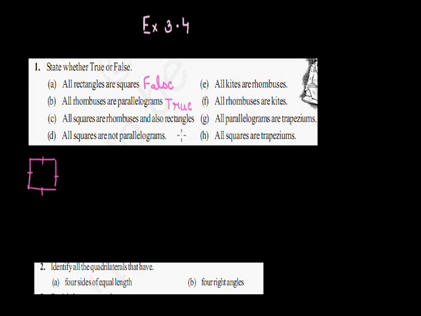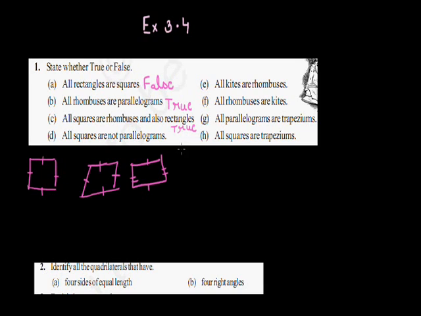Now coming to the C part, all squares are rhombus and rectangles. We can say in the rhombus all the sides are equal. I can say this is a rhombus, all sides are equal, and in the rectangle opposite sides are equal and all angles are 90 degree. I can say that a square is a rhombus because all sides are equal, and a square is also a rectangle because opposite sides are equal. So this statement is true. All squares are rhombus and also rectangles.